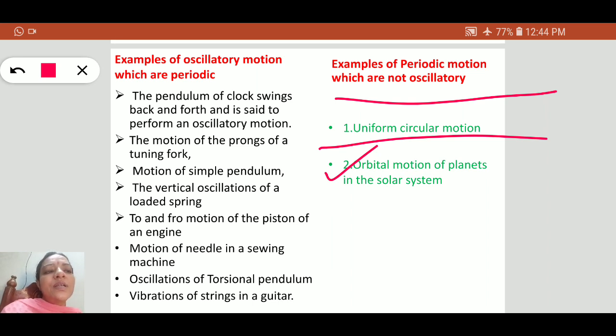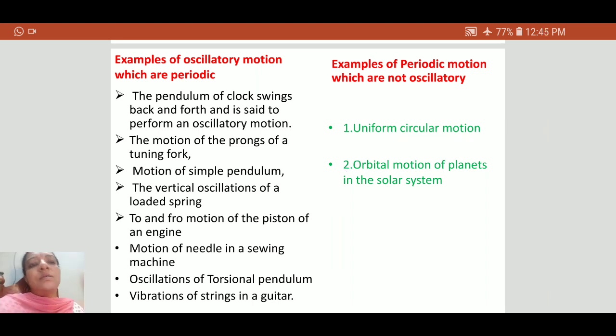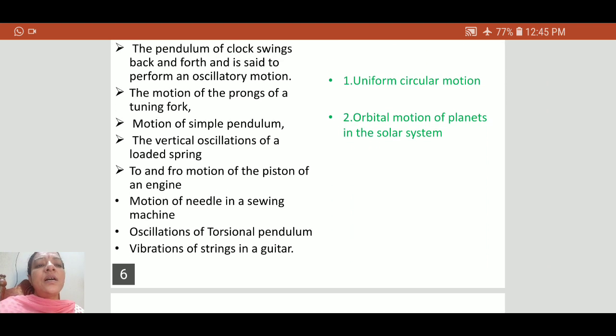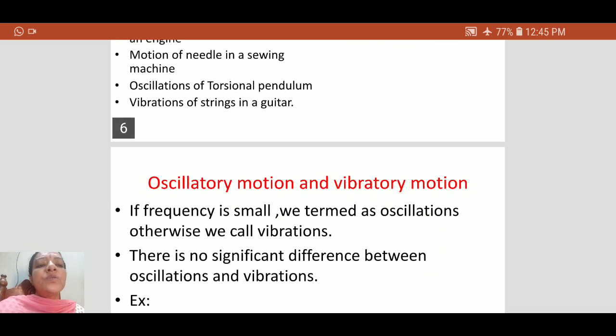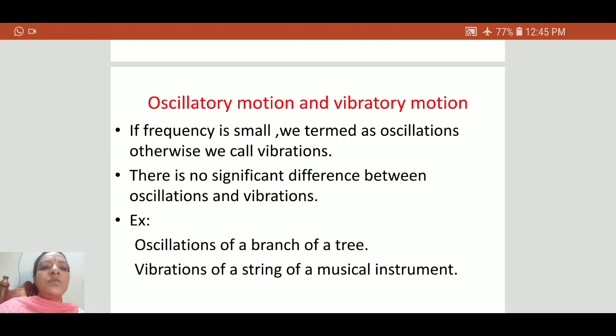This circular motion is a periodic motion but it is not an oscillatory motion. That is the difference. These are some examples of motions which are both periodic and oscillatory, and motions which are only periodic. This is the difference between periodic motion and oscillatory motion.